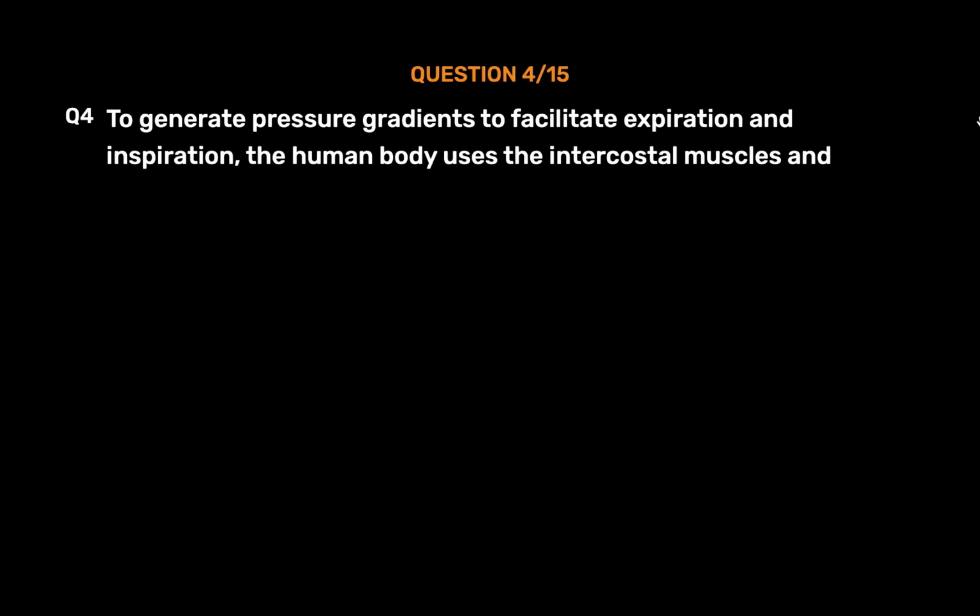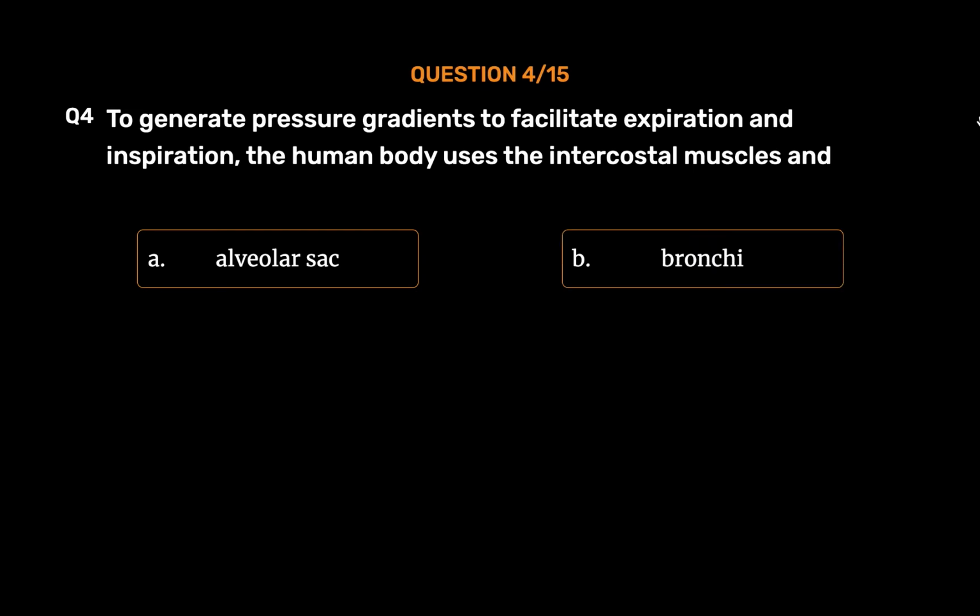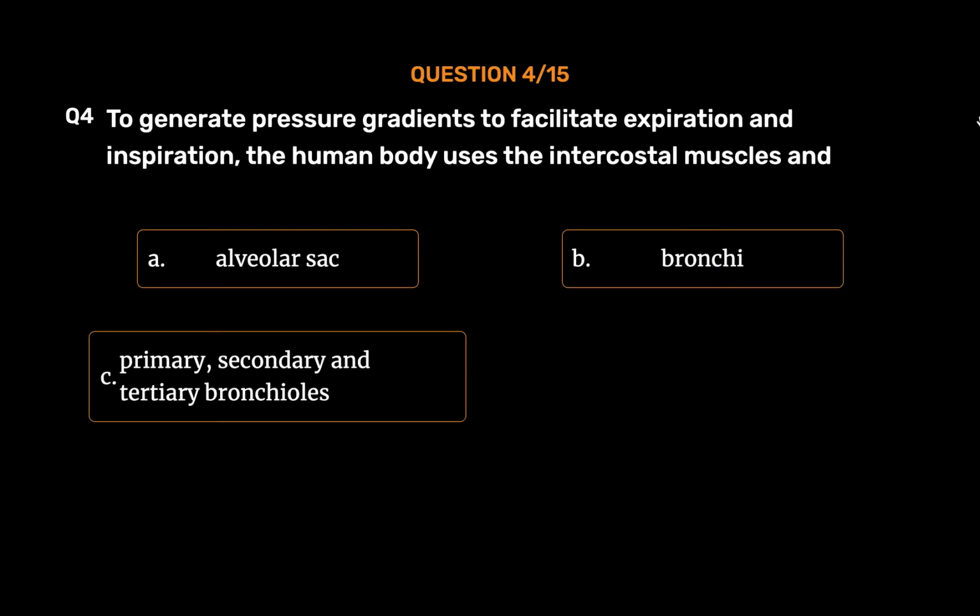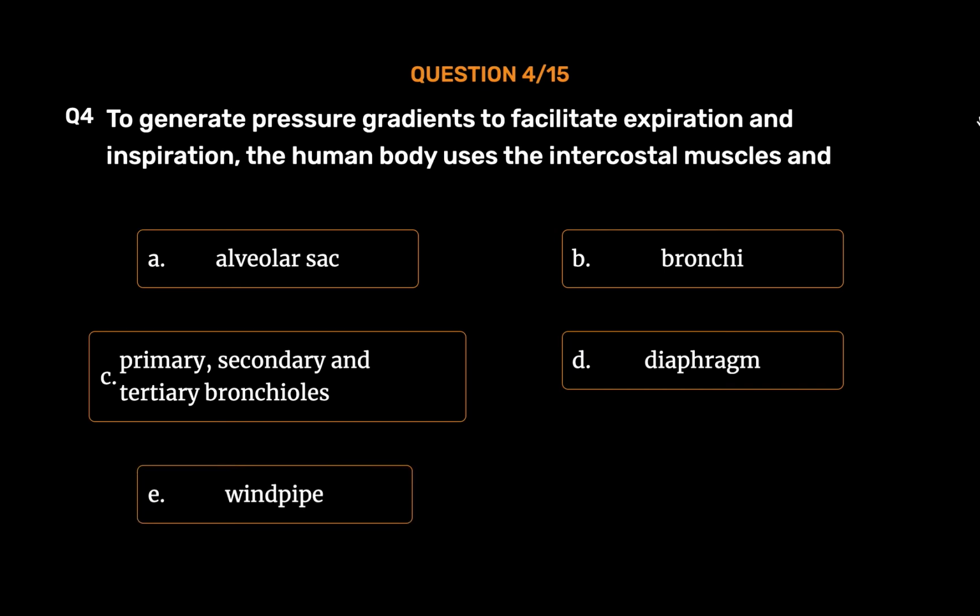Question number 4. To generate pressure gradients to facilitate expiration and inspiration, the human body uses the intercostal muscles and Option A. Alveolar sac. Option B. Bronchi. Option C. Primary, secondary and tertiary bronchioles. Option D. Diaphragm. Option E. Windpipe. The correct answer is Option D.